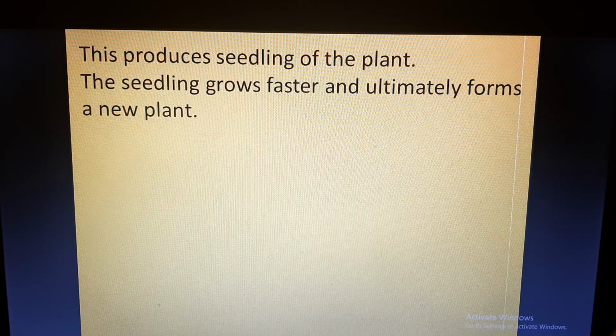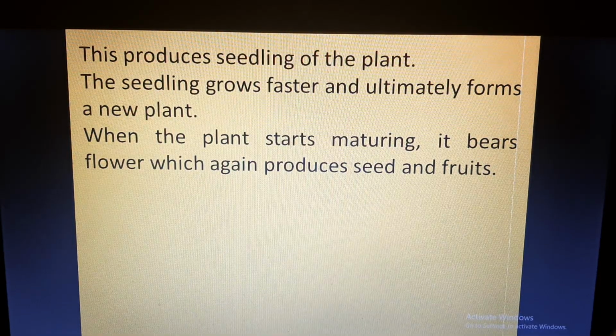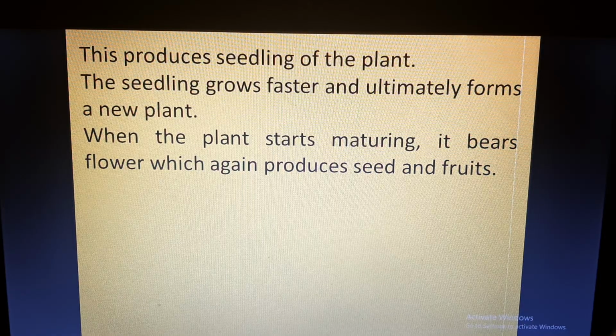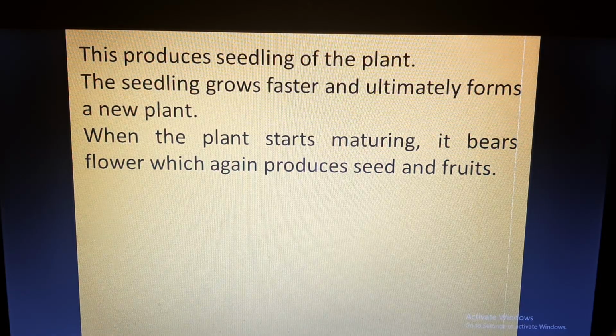So the seed had germinated, it produced a seedling, and the seedling starts growing and forms a new plant. When the new plant matures, it will bear flowers, which are the reproductive organs. That flower will again form a male part and a female part, and they will produce male gametes and female gametes.